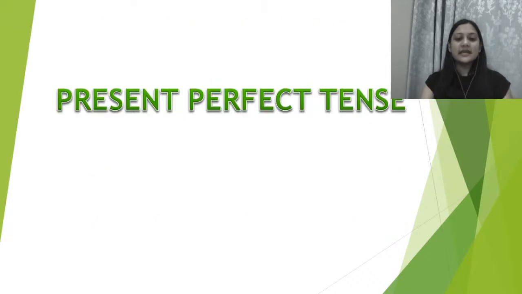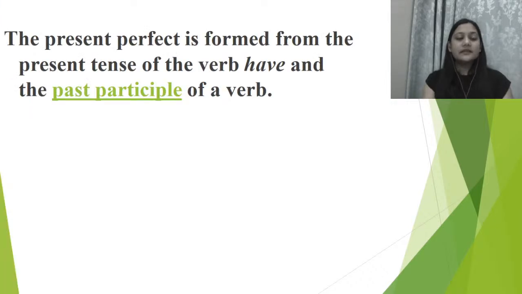Now, the next tense is present perfect tense. All right. The present perfect is formed from the present tense of the verb have and the past participle of a verb. Right. So, present perfect tense जो होता है वो form किया जाता है present tense of the verb have और past participle form of a verb with. Okay. Although हम एक present tense की बात कर रहे हैं, but we have to use the past participle in present perfect tense.